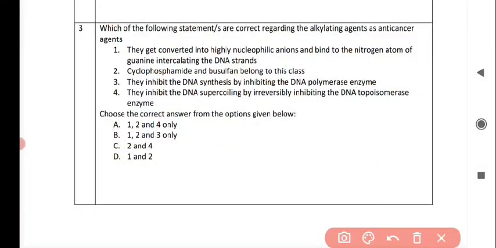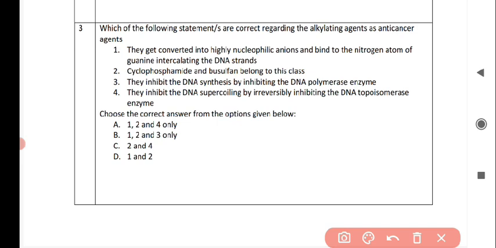Now next question is, which of the following statements are correct regarding the alkylating agents as anti-cancer agents? So there are 4 statements. We have to choose the correct statement among them. The first statement is, they get converted into highly nucleophilic anions and bind to the nitrogen atom of guanine, intercalating the DNA strands.